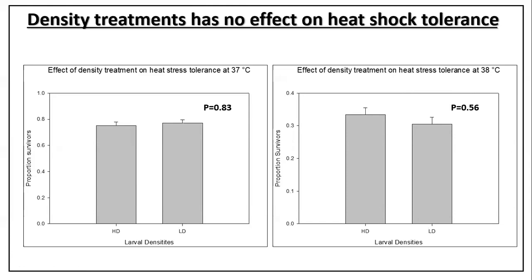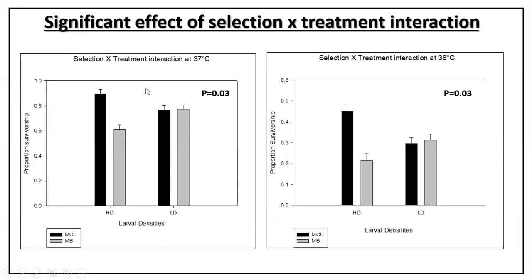When we looked at the interaction of density cross selection history, we found that the MCU high densities had a significantly better proportion survivorship than the rest of the treatments. As you can see in both left and right side panels, the black bars here are for MCU populations, the populations that are adapted to poor developmental environment, that go through poor developmental environment every generation. They have a significantly better survivorship as compared to the other three treatments, MCU HD, at both 37 degrees Celsius and at 38 degrees Celsius. The tallest bar represents MCU HD.